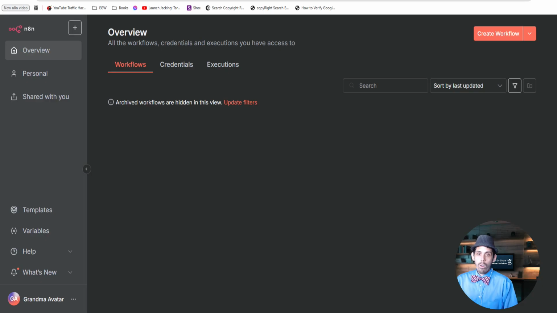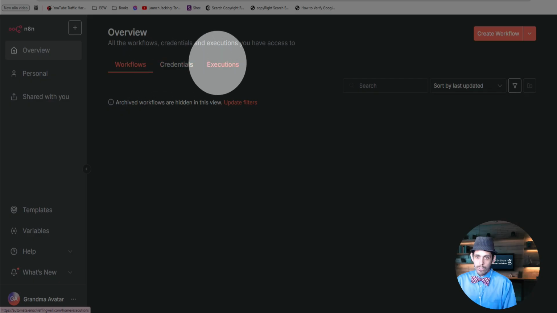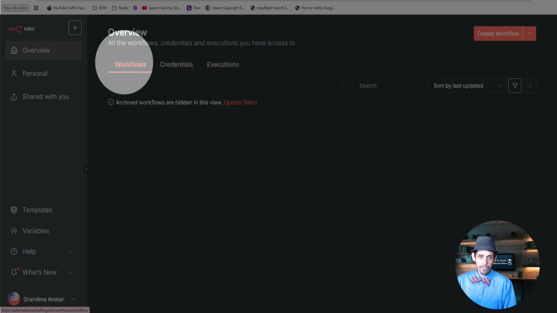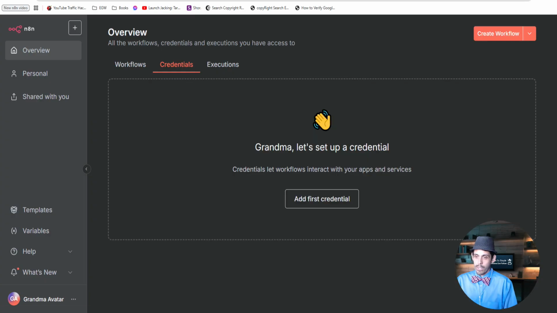So there are three main tabs here. You see the workflows, credentials, and executions? Yes. So workflows is just where you're going to see all of the workflows you build. It's empty right now. But credentials is what you're going to create when you log in.